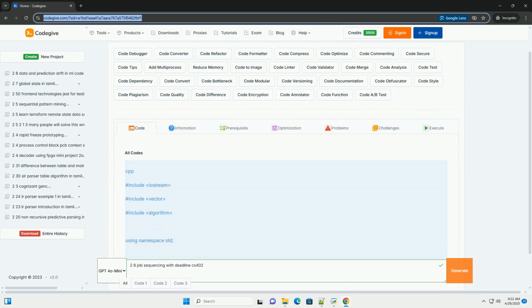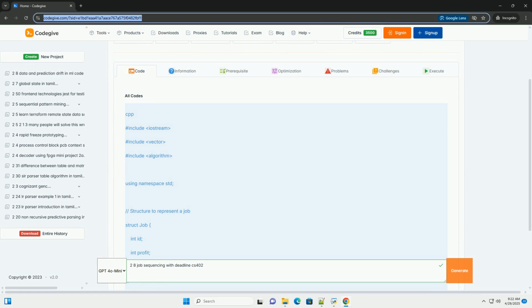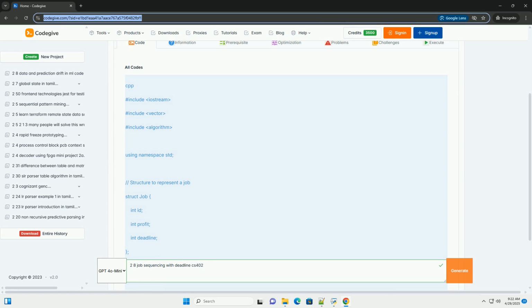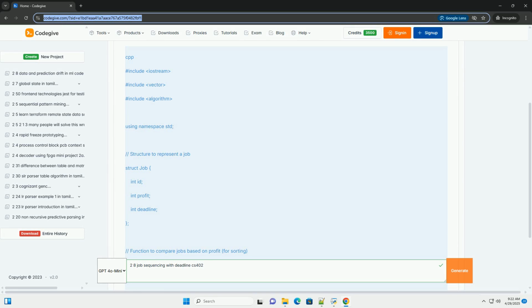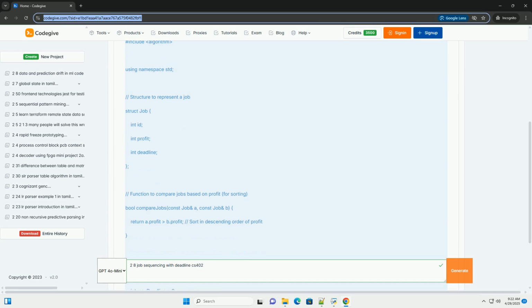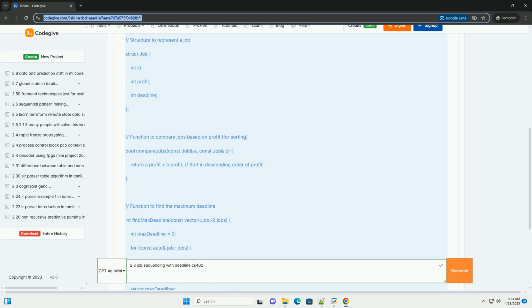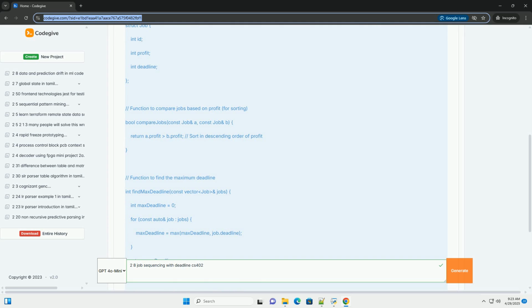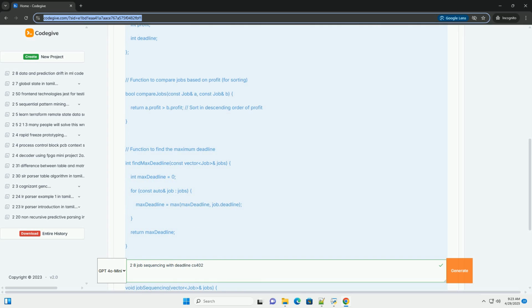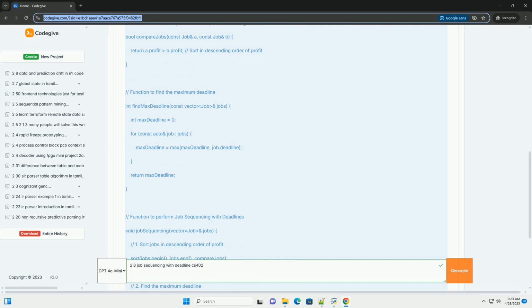Job sequencing with deadlines, a comprehensive guide, CS402 level. This tutorial provides a detailed explanation of the job sequencing with deadlines problem, including its problem statement, greedy algorithm solution, complexity analysis, and a C++ code implementation. This is a common topic in algorithms and data structures courses, often encountered in CS402 level curricula.